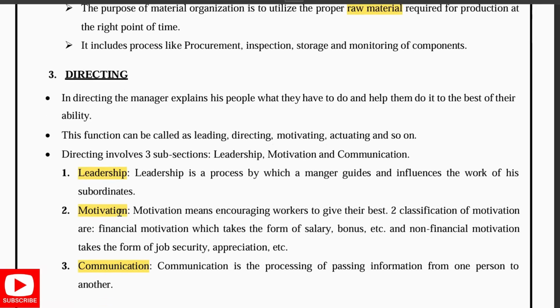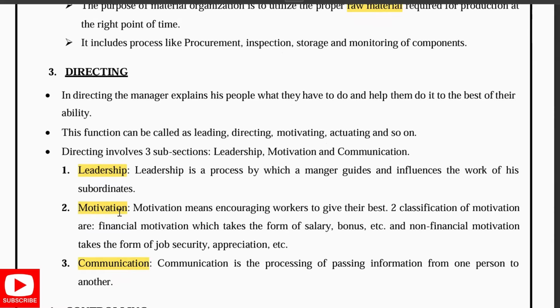Coming to the directing part, in directing, the manager explains to his people what they have to do and helps them to do their best according to their ability. He will guide them. Again, we will divide it into three subsections: leadership, motivation and communication. Leadership is nothing but the process by which a manager guides and influences the work of his subordinates.